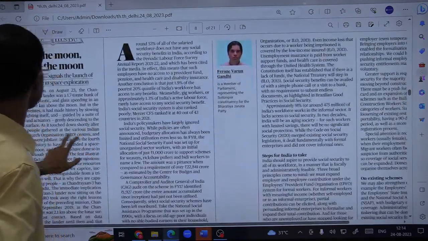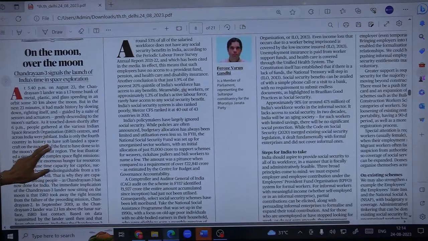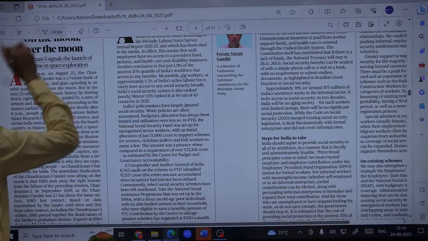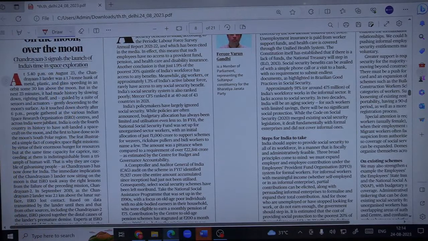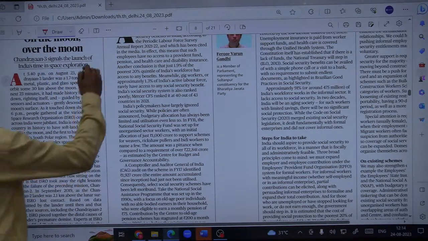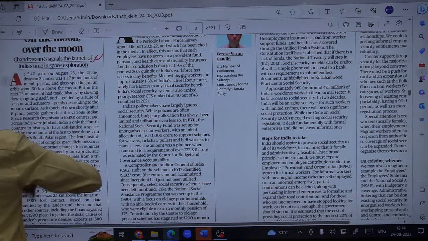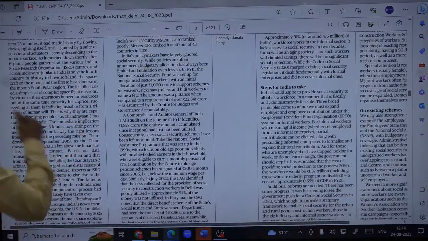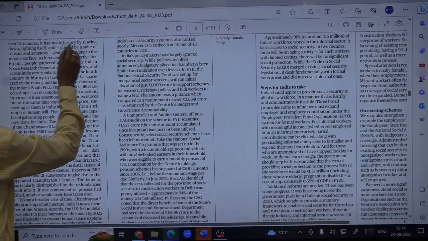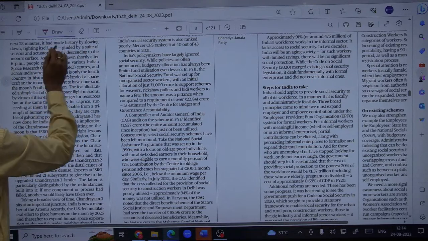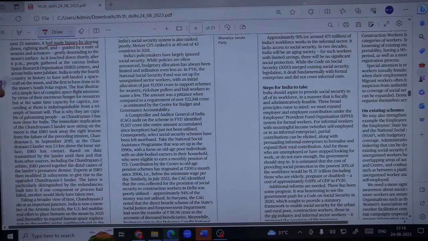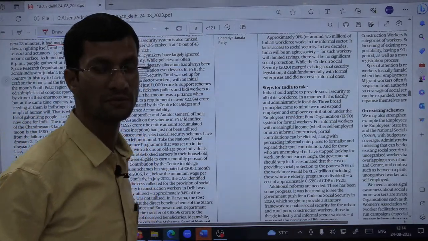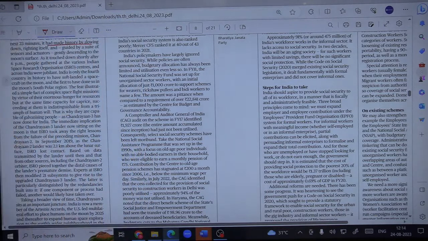We'll be discussing that, but first of all, let us start with the moon itself. Fine. So on the moon and over the moon, we are now. Chandrayaan 3 signals the launch of India's time in space exploration. Indeed, with this successful mission, we have set our foot stronger on the moon. So what it means, first of all: ISRO has created history by making this soft landing successful, especially on the South Pole, because we have become the first nation in the world to do so.